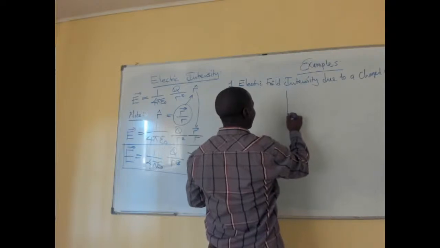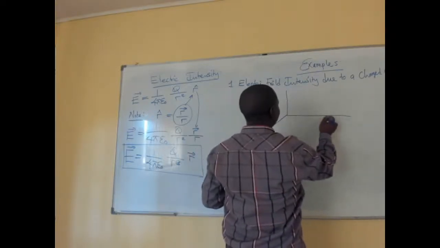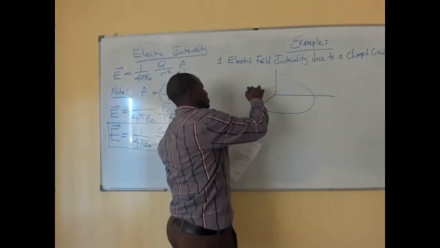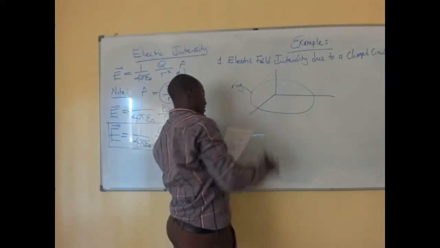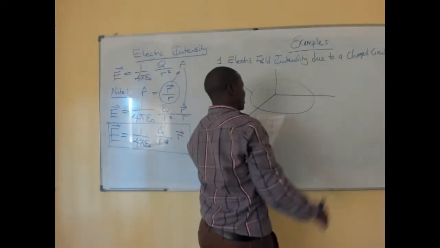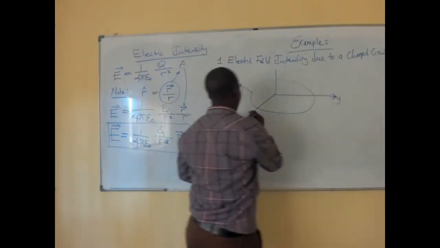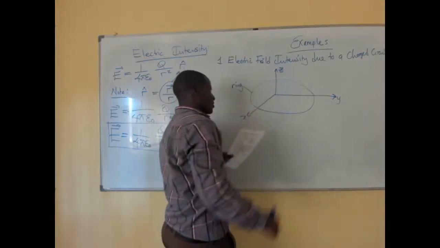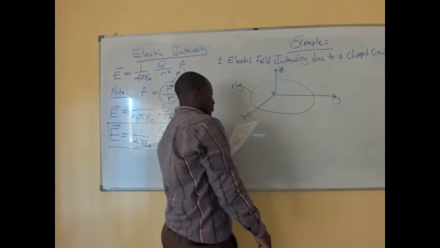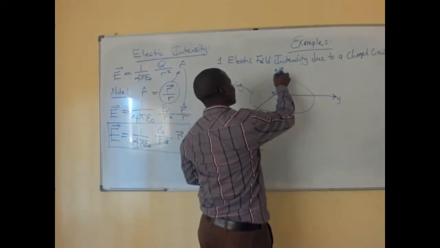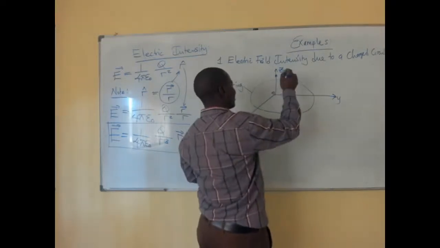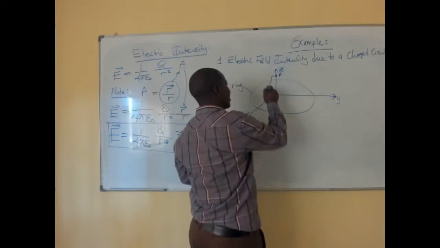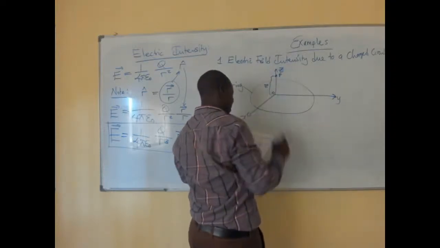So we have our XY plane in this manner. Then we have, this is the ring that we are considering. Then that is our y-axis, this is our x-axis, that is our z-axis. So this is our origin here. Now, we'll put a point on this axis, which we are calling point P. So the distance from here up to there is what is called z, which is in the z direction.